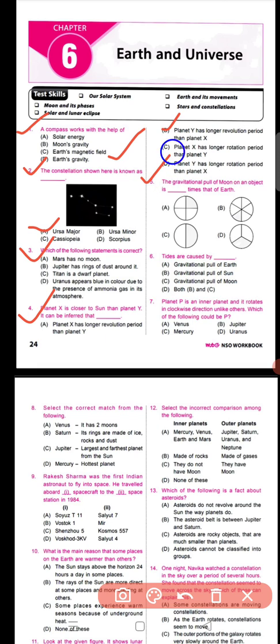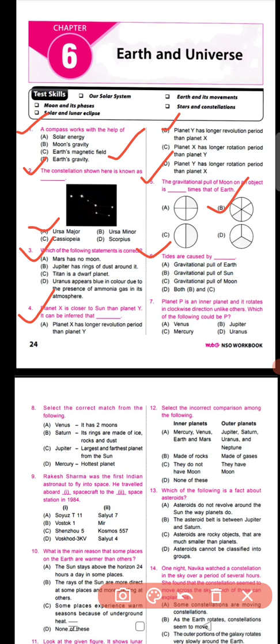Let us move to question number 5. Question number 5 says that the gravitational pull of the moon on an object is how many times that of earth. Now many of you have known the answer, but here it is given in pictorial form, so you can find out in the options. Pie chart type options are there, four pie charts, so you have to find out which one of the figures will be correct. We have already known that the gravitational pull of the moon is 1/6 times that of earth, which tallies with figure B correctly, so you can go for option number B.